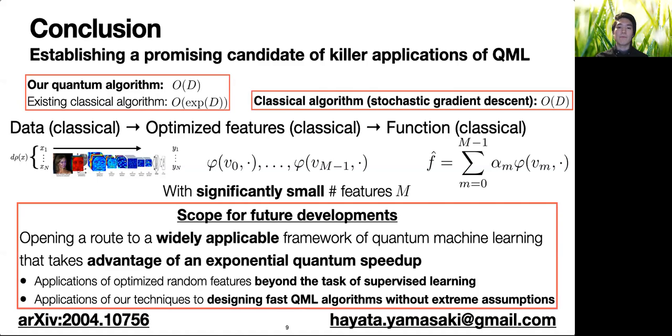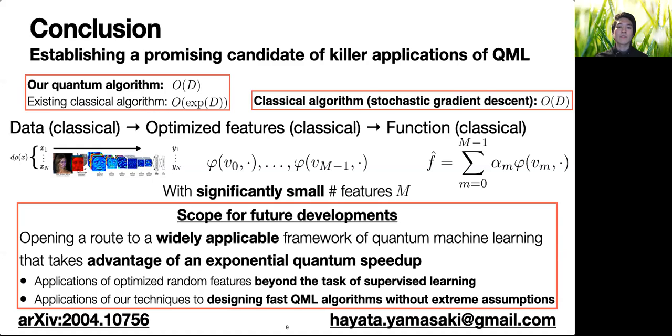This opens up a route to a widely applicable framework of quantum machine learning that takes advantage of an exponential speedup. Our results establish a more solid motivation for further development of quantum technologies in the long run, since high-speed, large-scale machine learning will be eventually needed in practice.